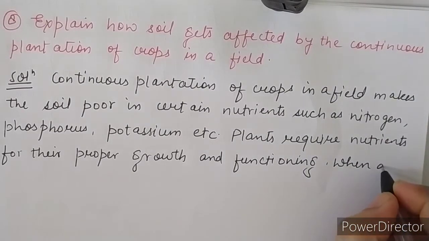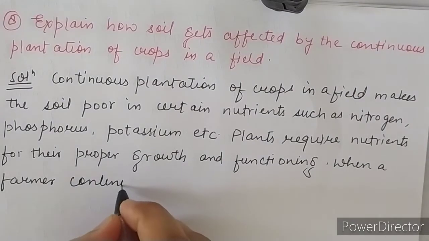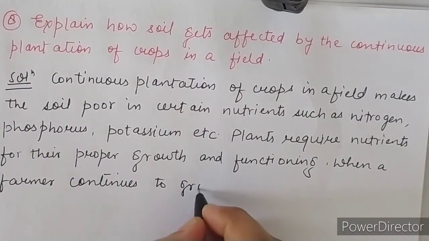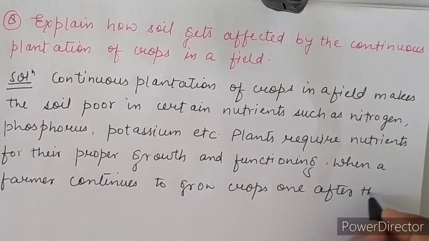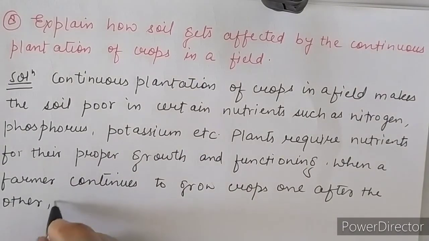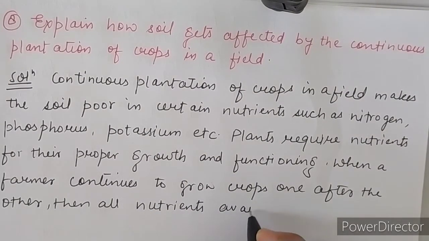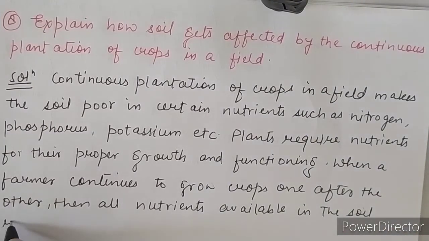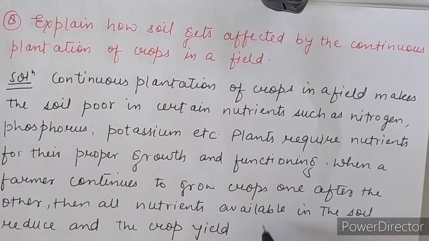When a farmer continues to grow crops one after the other, then all nutrients available in the soil reduce and the crop yield decreases automatically.